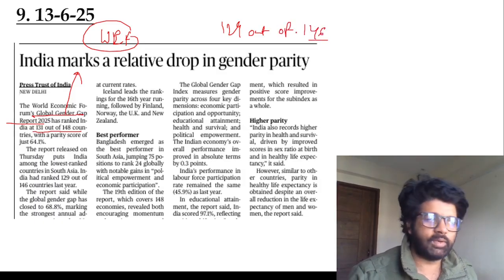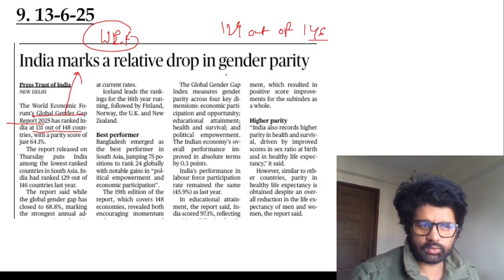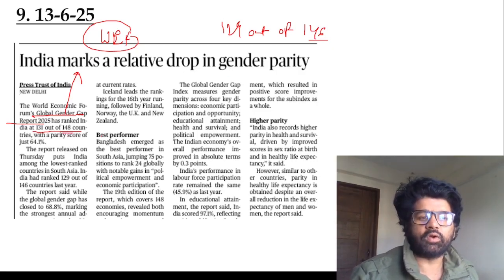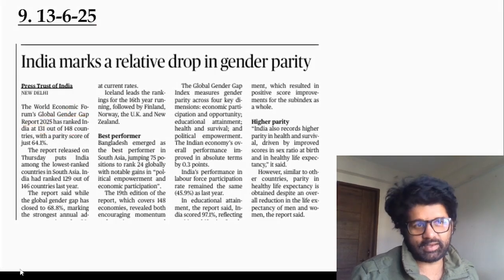Are we performing best from the bottom? Yeah, we're topping from the bottom, guys. But yes, Pakistan is at 148. So we're doing better than Pakistan. That's a good thing for us.